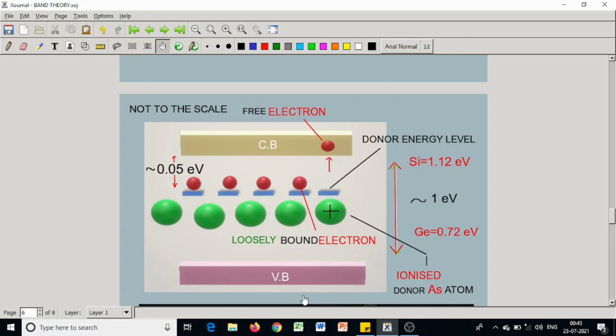Here electrons are majority and holes are minority carriers. At room temperature, some electrons jump to the conduction band, creating holes in the valence band, but this number is small, so these holes are minority carriers in this type. But the electrons at room temperature are almost all in the conduction band, so the majority carriers are electrons. The resulting semiconductor is called donor type or N type semiconductor.